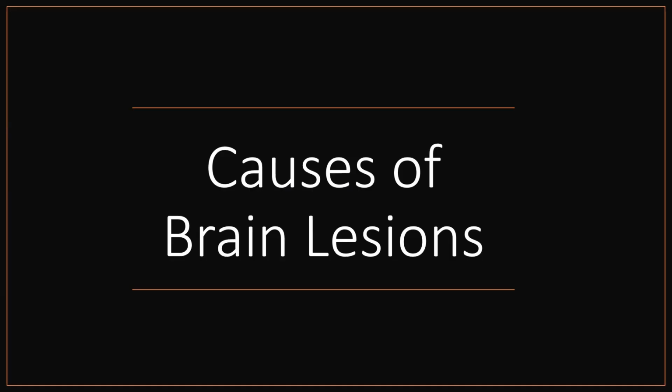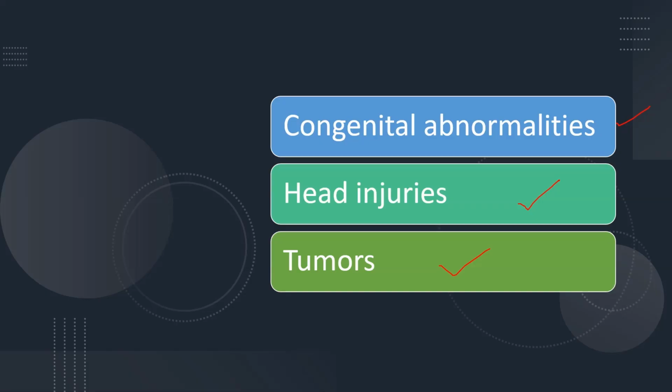Then what are the causes for this brain lesion? Why do these brain lesions happen? This may be congenital abnormalities by birth, or any head injuries may result in these abnormalities, or any tumor formation in the brain region may be responsible for these brain lesions.